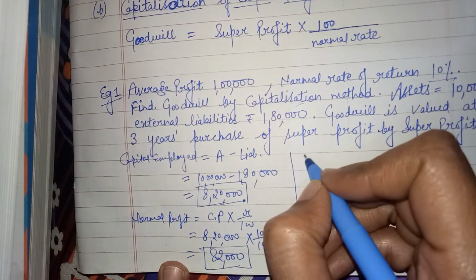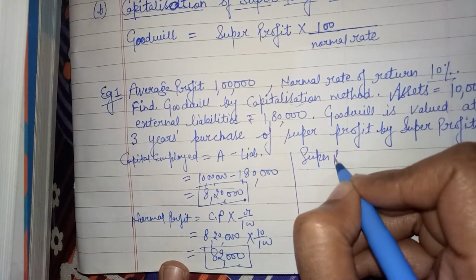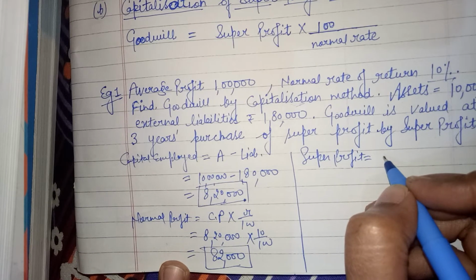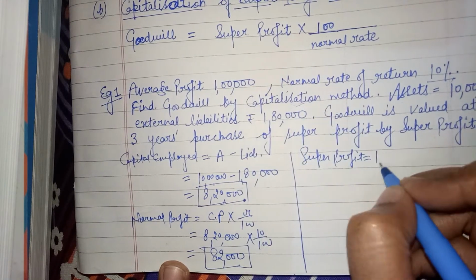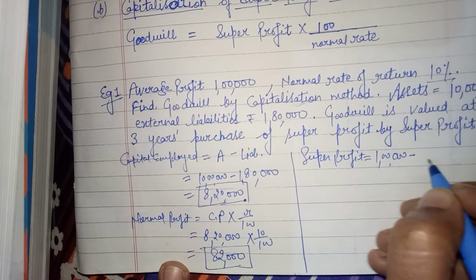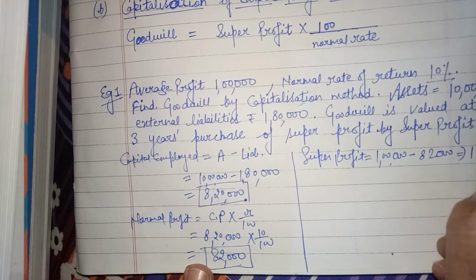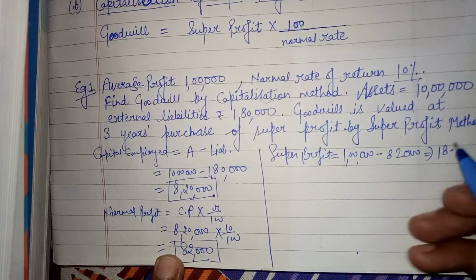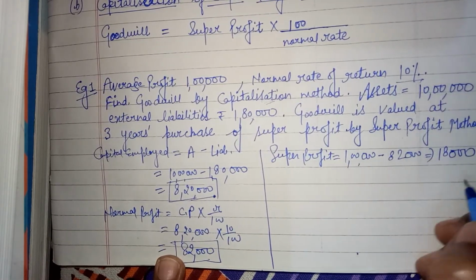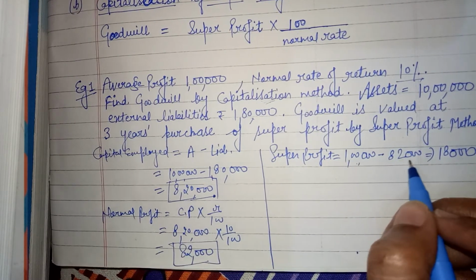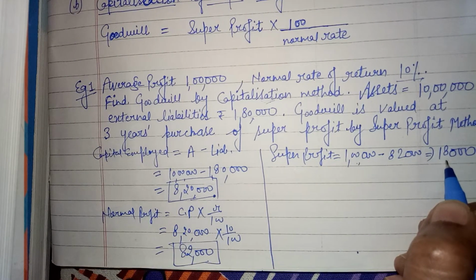Now super profit. The formula of super profit is average profit minus normal profit. Average profit 1 lakh, normal profit 82,000. Super profit is 18,000. Clear? Super profit formula is average profit minus normal profit, and our super profit is now 18,000.